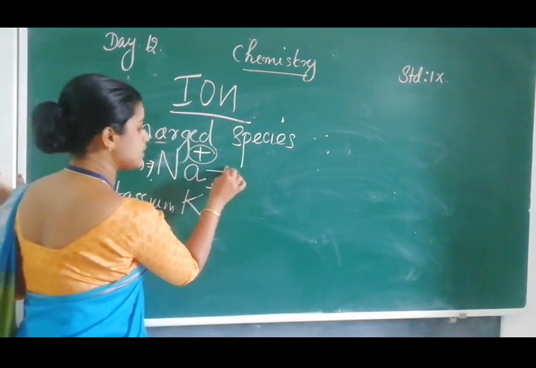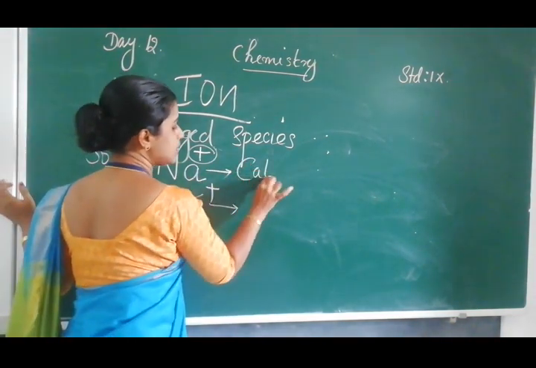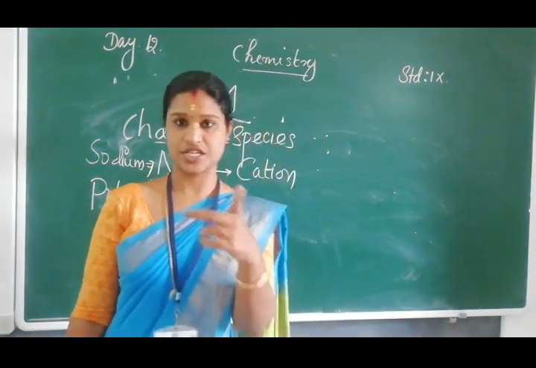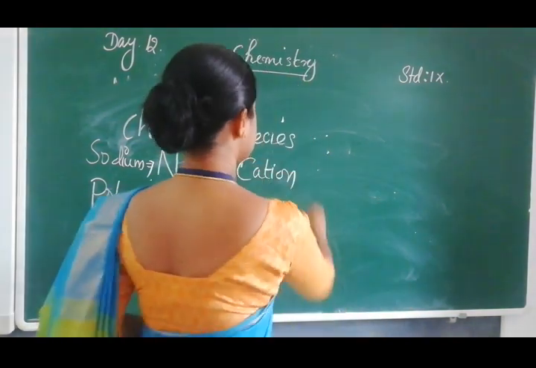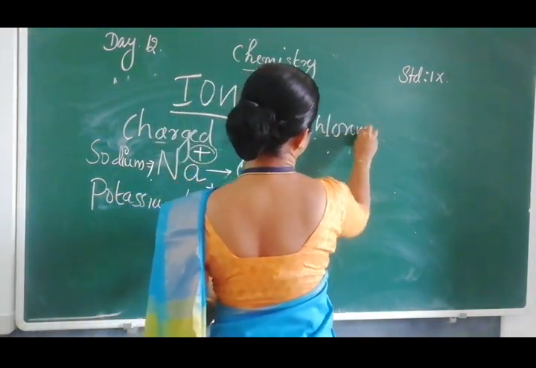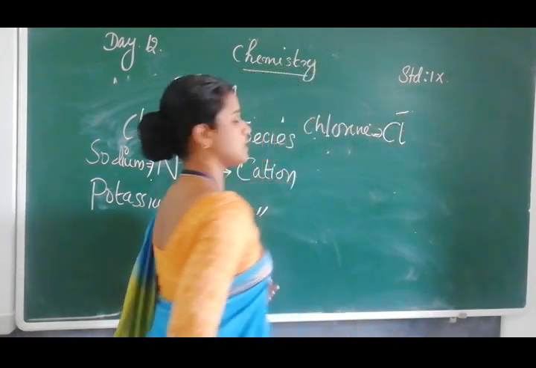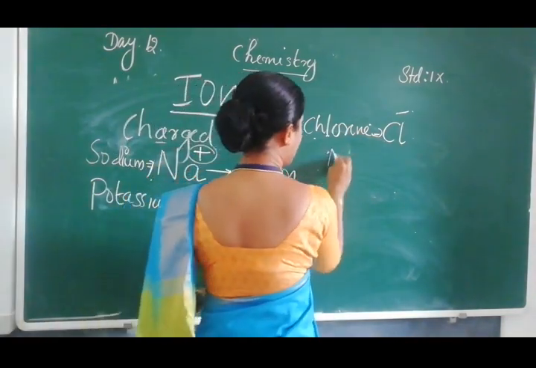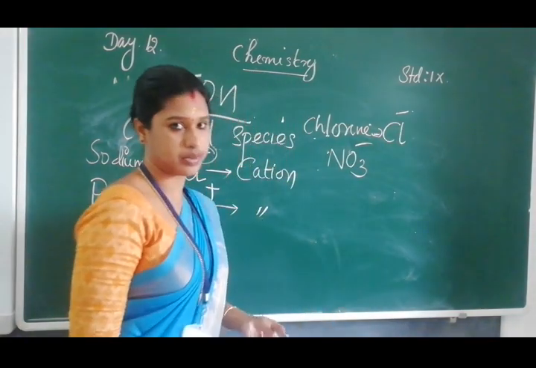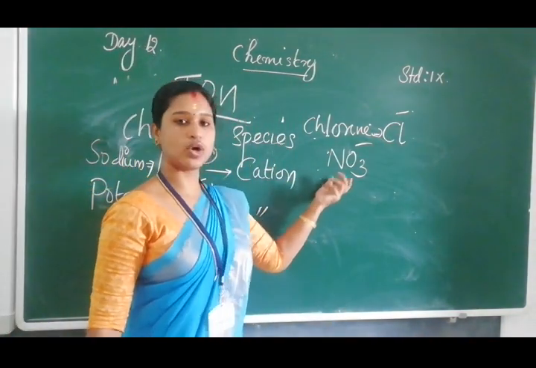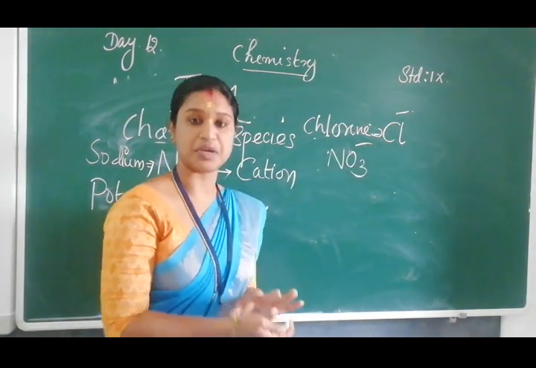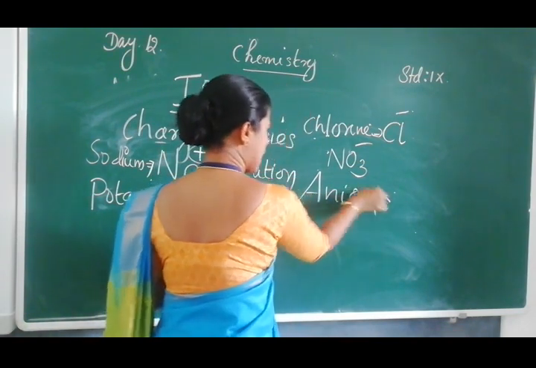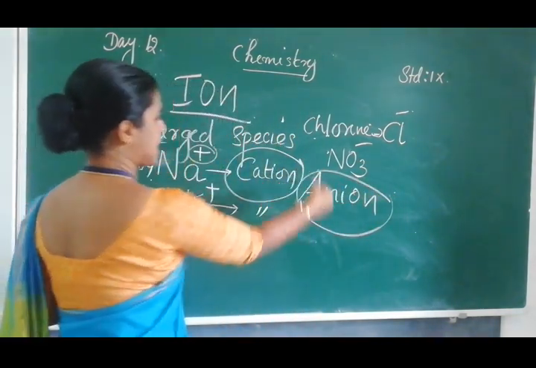If it is a positively charged ion, we can call it a cation. What is it? Cation. And for a charged species, when you consider chlorine, Cl minus, and NO3 minus, nitrate. Take it in the next class. NO3 minus. So this negatively charged species, we can call it an anion. So you just understand what is ion, what is anion and what is cation.